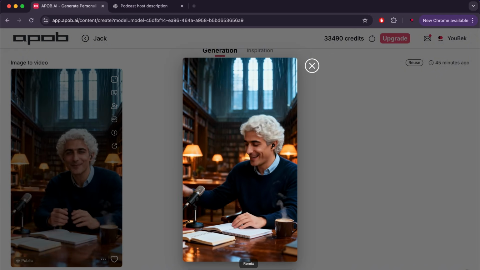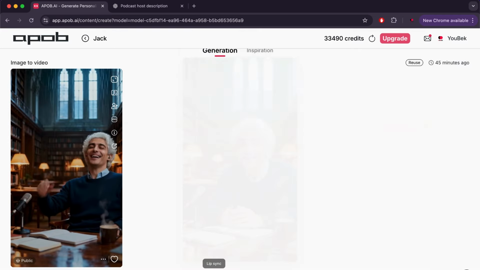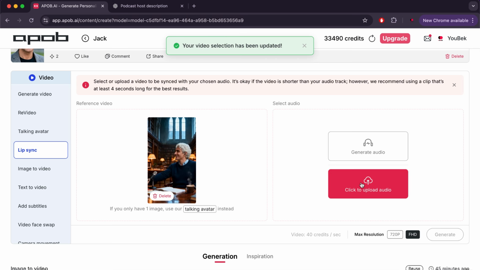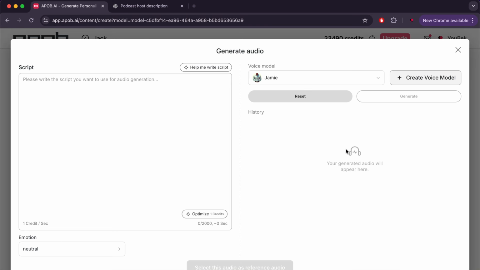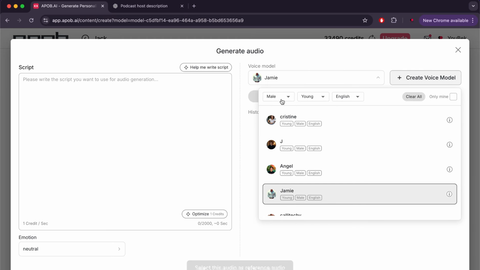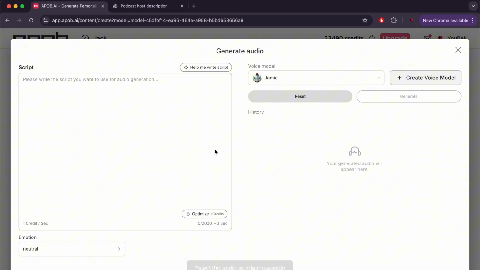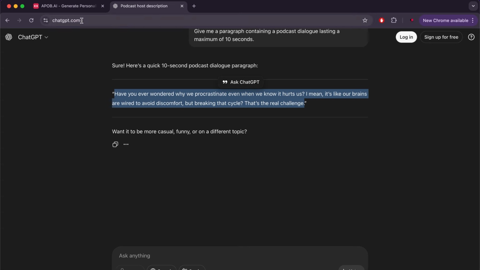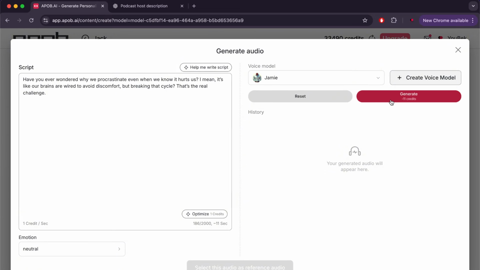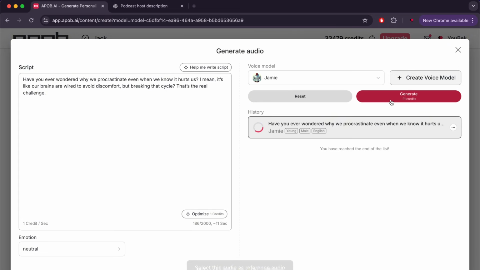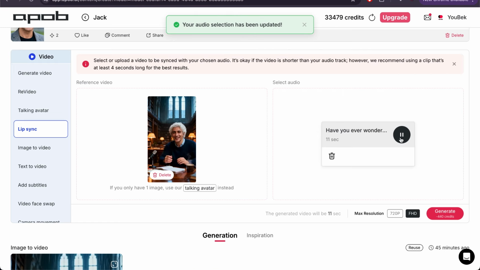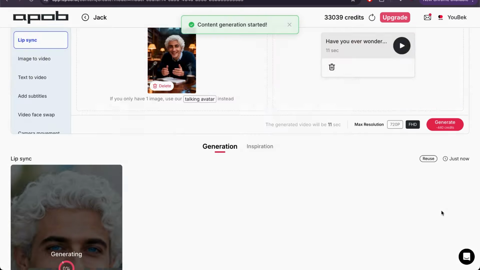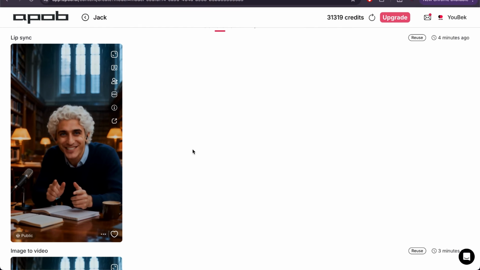Now we just need the sound, so we will click on Lip Sync, and here we will find two options. The first is to upload your own sound, and the second is to generate sound from within the site. Okay, let's try this. You will find simple options to choose the voice, represented by gender, age group, and language. Then select the voice that suits you. After that, we will get the video script, which I will put here. Then finally click on Create, and wait a little for the site to process the voice. After that, we will click here, and then finally click Create in order to synchronize the audio with the video. We will wait a little, and then we will get this result.